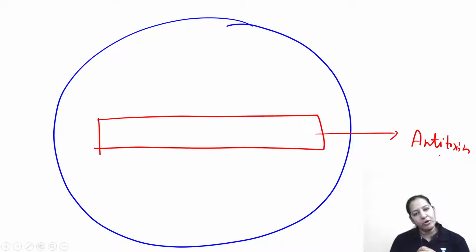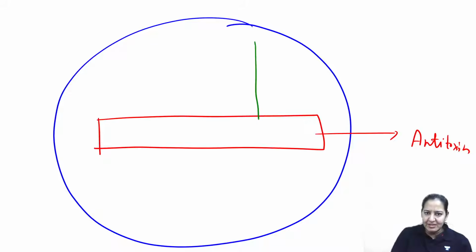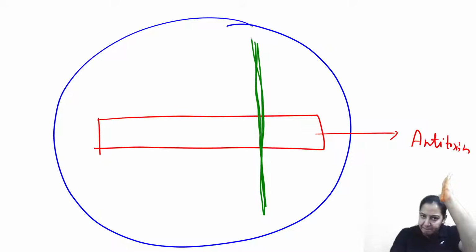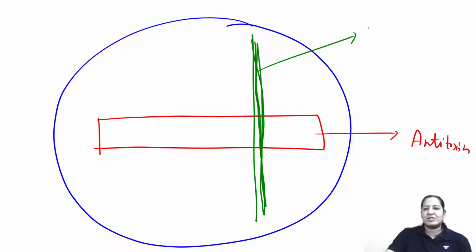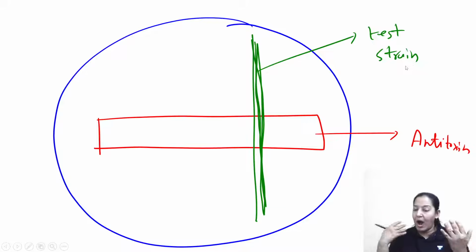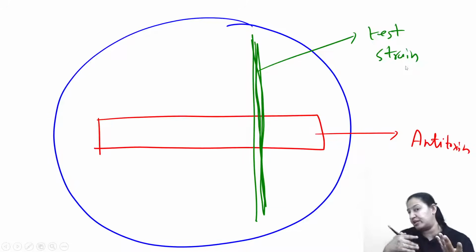It's very easy. Now take your test strain. Whatever is your test strain. I want to test this strain, whether this strain produce toxin, yes or no. So I will give a perpendicular streak of my test strain. This is my test strain of the bacteria. I'm giving a perpendicular streak over the antitoxin, right? Now, I don't know whether it produces toxin or whether it do not produce toxin.